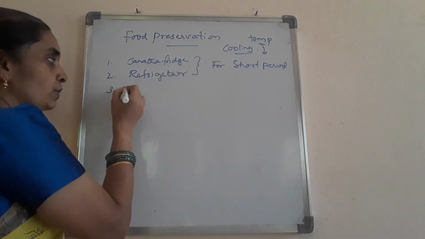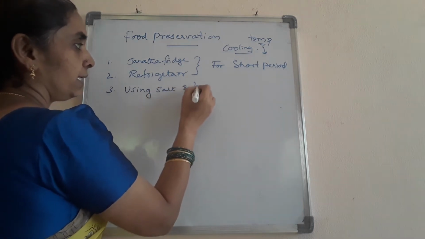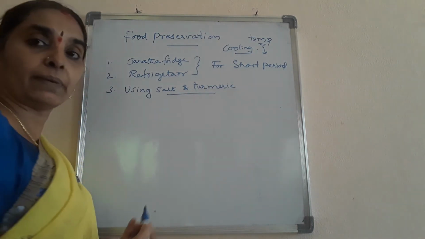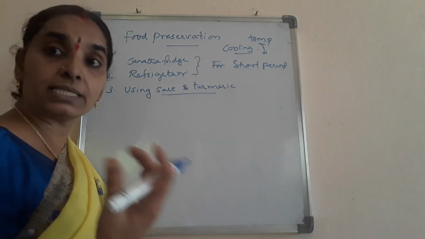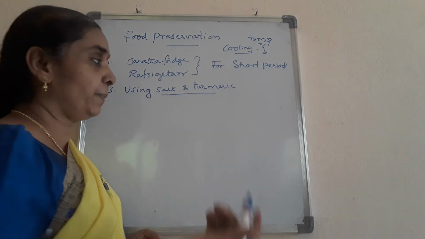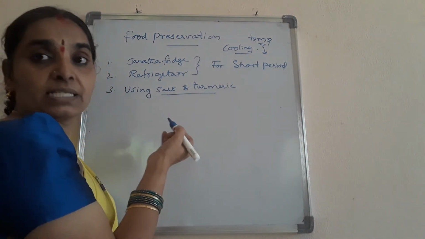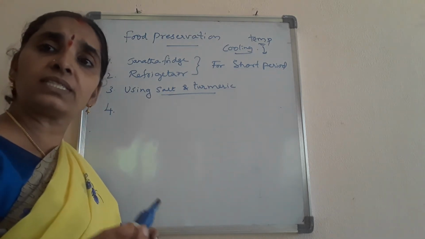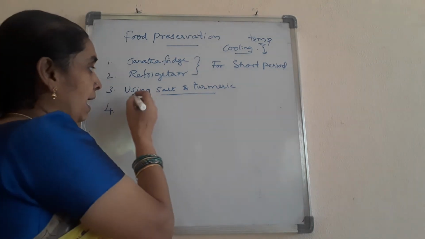So the next one is using salt and turmeric, or using only salt. They act as antibiotics. Turmeric acts as an antibiotic for the food, and salt removes the water from the food items. When it is dried, all the water comes out, and the additional salt preserves the food for a longer period. So using salt and turmeric, we preserve some of the vegetables for a longer period. As you know, mangoes, tamarind and all are preserved by adding salt, isn't it?